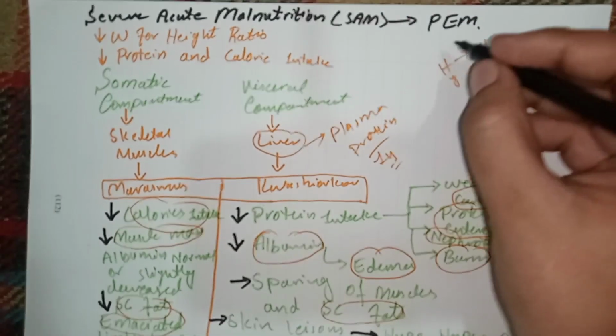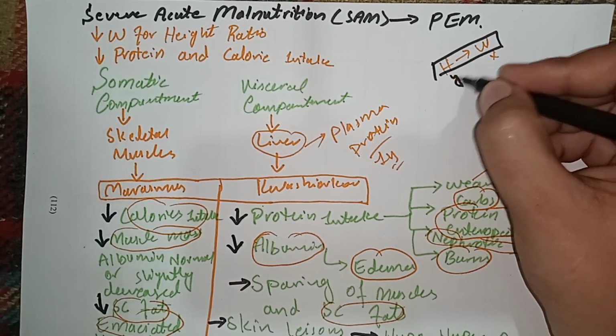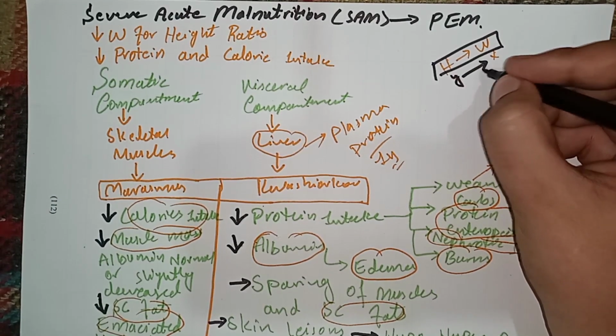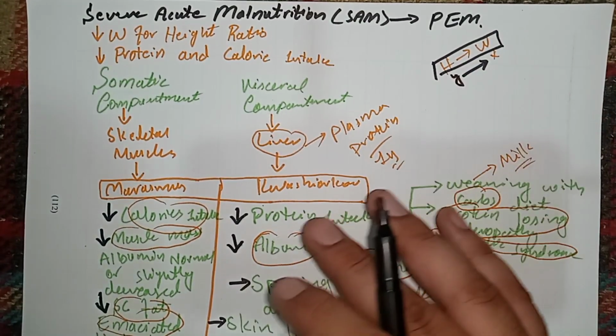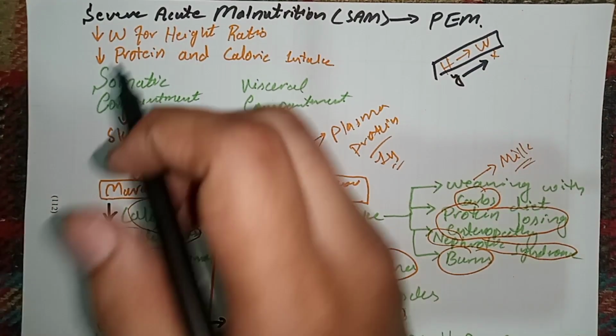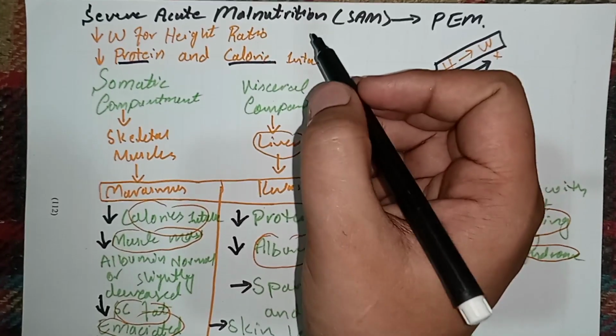There is a specific height to weight ratio. For example, if there is height y, then at this height there should be standard weight x. However, if this weight for height ratio is decreased, then the person is said to be malnourished, and it can be due to reduction in either protein intake or reduction in calorie intake.